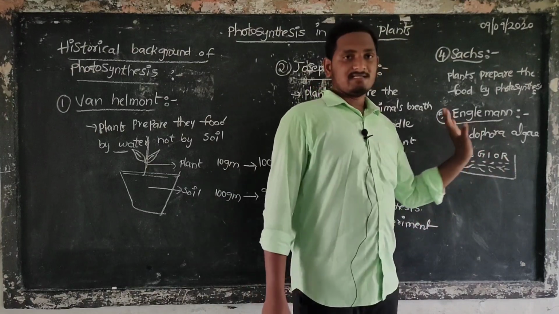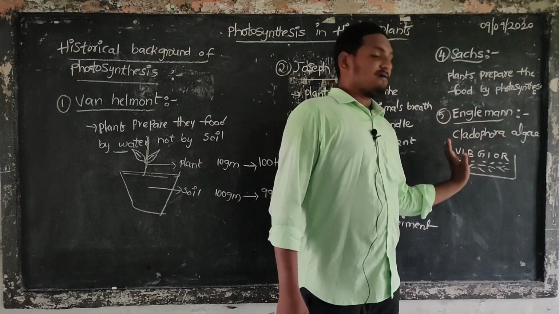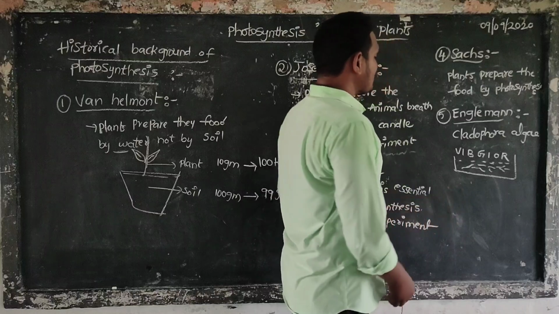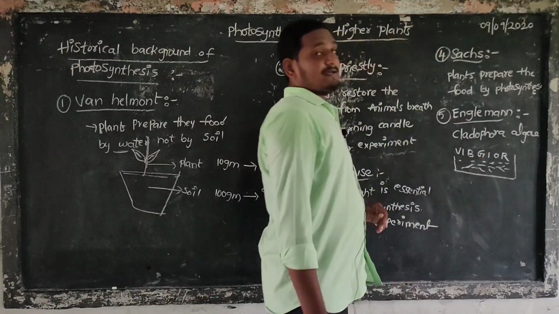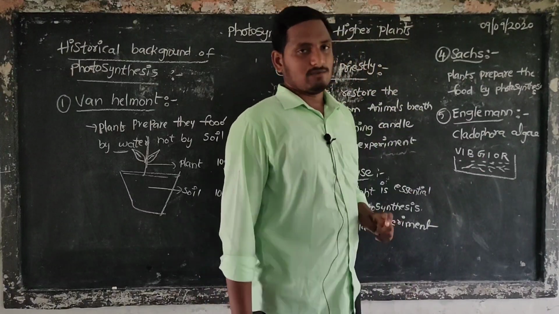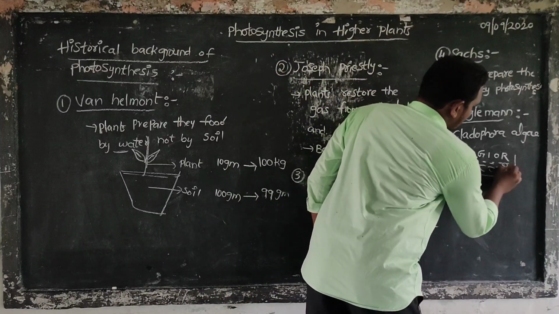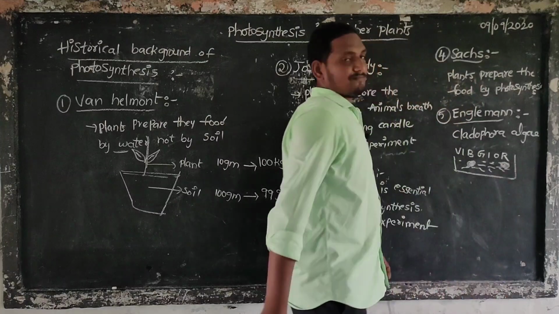In these different lights, VIBGR, different colors and different wavelengths of light are present. This Cladophora alga responds to two lights only: one is the blue light and the other is the red light.